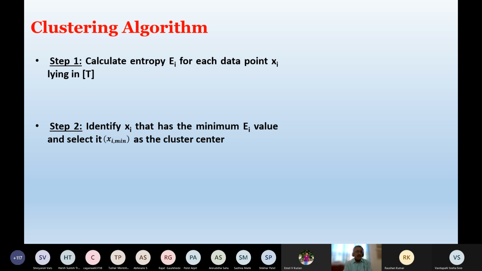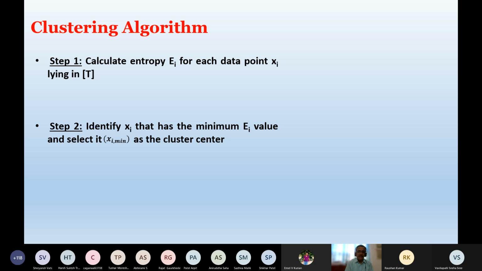Now, regarding this clustering algorithm, some of you might have one doubt. I've already discussed the entropy-based fuzzy clustering algorithm. Although I'm using the term fuzzy clustering, you might have seen that till now I have not used the conventional concept of fuzzy sets. Are you getting my point?